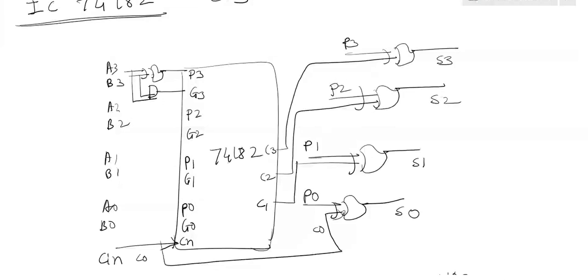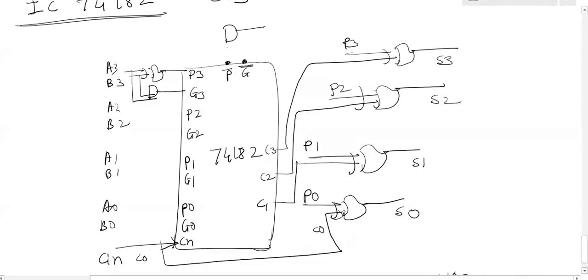Now if I want to extend the 4-bit parallel adder to an 8-bit, 16-bit or 24-bit parallel adder by using the 74182, then to use it in further addition, the carry propagation and carry generation, that is P bar and G bar, two outputs are generated by the 74182, and the P and G are active low signals available in the 74182. This is nothing but the AND gate.